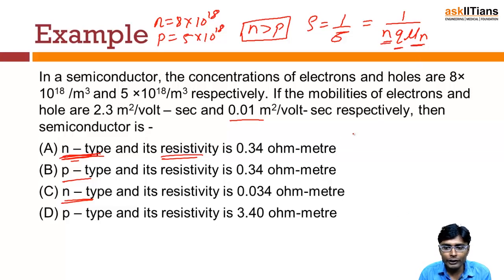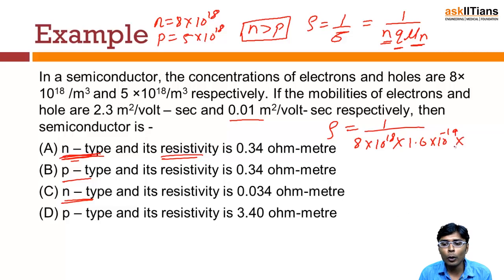So now if we put the values here, the resistivity will be equal to 1 by, now the electron concentration is given to us as 8 into 10 raised to power 18. q, the charge of an electron, is a constant value and it is approximately 1.6 into 10 raised to power minus 19.